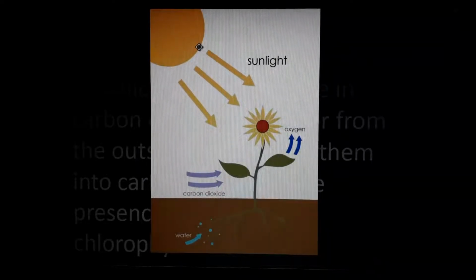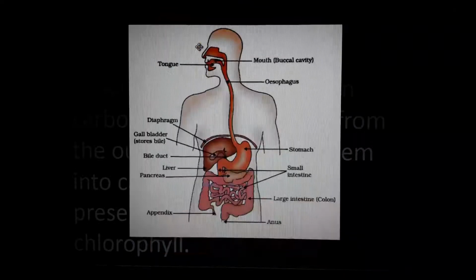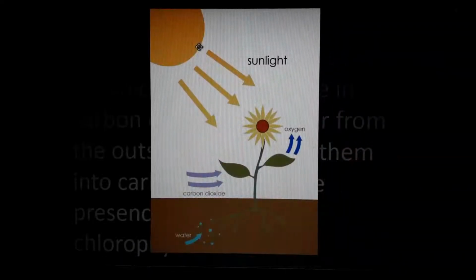And carbon dioxide is abundant in the atmosphere. The waste gas which we give out, we inhale oxygen and exhale carbon dioxide, so lots of carbon dioxide is present in the atmosphere. And how does this carbon dioxide get inside the plant? Have you seen any nose or respiratory system in these leaves? No.